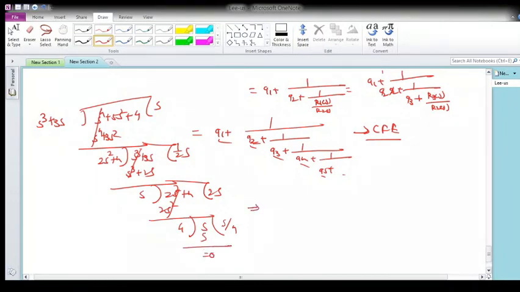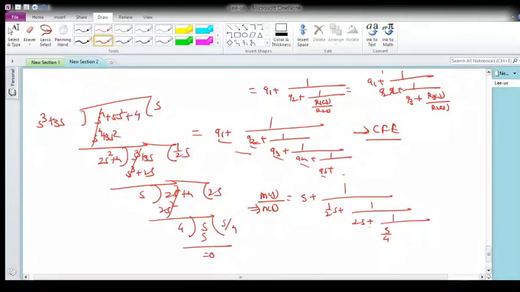So the continued fraction expansion is q1 equal to s, plus 1 over 1 by 2s, plus 1 over 2s, plus 1 over s by 4. All the coefficients are positive, so this is a Hurwitz polynomial.